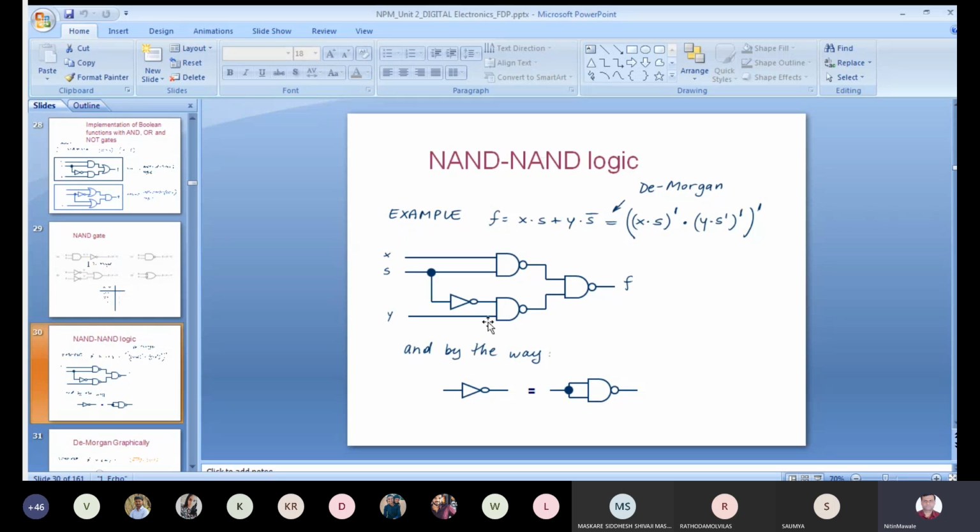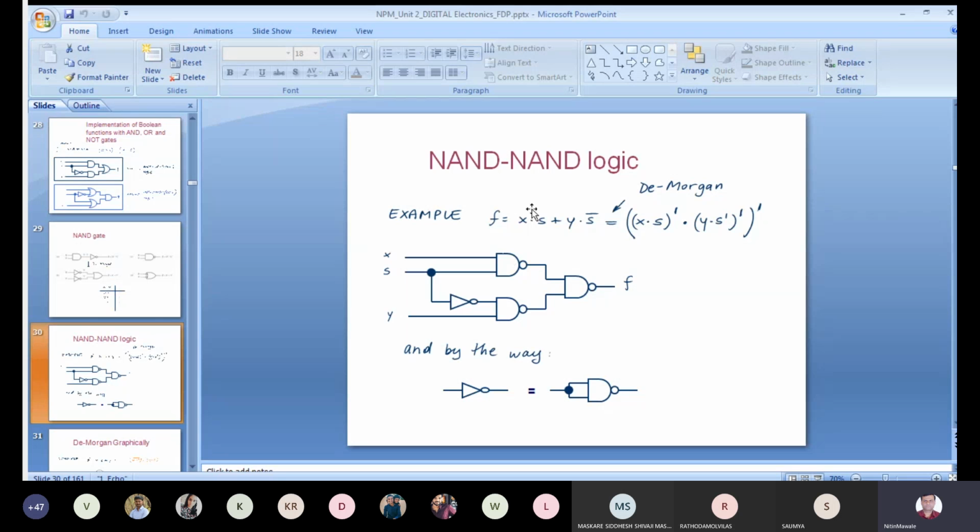So here this AND gate can again be replaced by NAND. If two inputs are shorted and you take only a single input, NOT can be represented using NAND in this fashion. Therefore, I can replace this AND and NOT gate by using NAND gates only. Whenever you are told to realize an equation using NAND logic only, you are allowed to use only NAND, no other gates, not even a NOT gate. So I can replace this NOT with the help of such a connection. Okay, getting this?